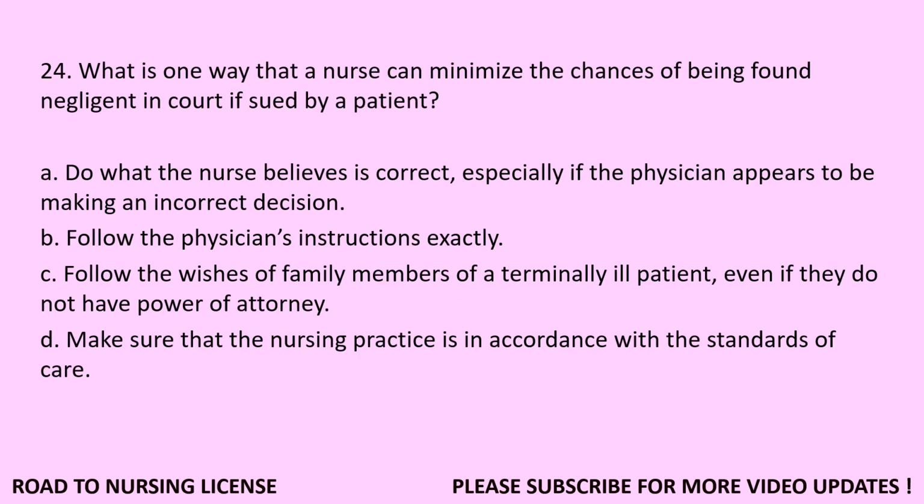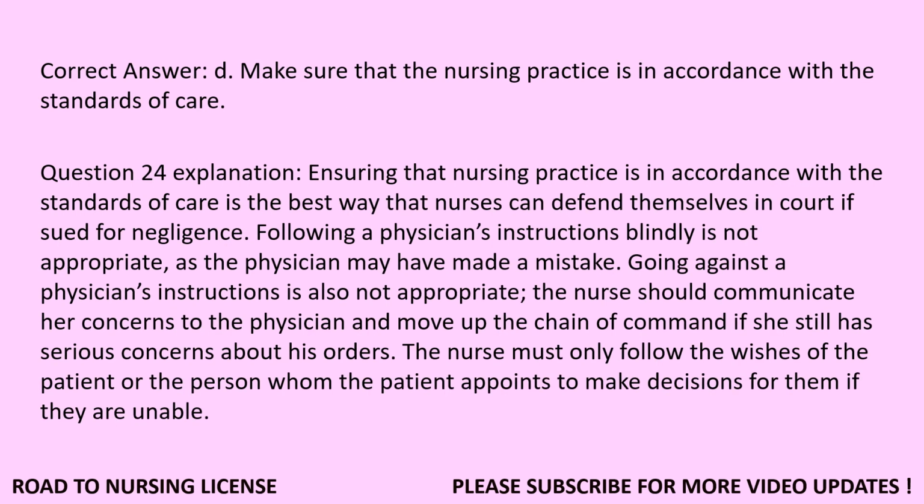Question 24. What is one way that a nurse can minimize the chances of being found negligent in court if sued by a patient? A. Do what the nurse believes is correct, especially if the physician appears to be making an incorrect decision. B. Follow the physician's instructions exactly. C. Follow the wishes of family members of a terminally ill patient, even if they do not have power of attorney. D. Make sure that the nursing practice is in accordance with the standards of care. Correct answer, D. Make sure that the nursing practice is in accordance with the standards of care.